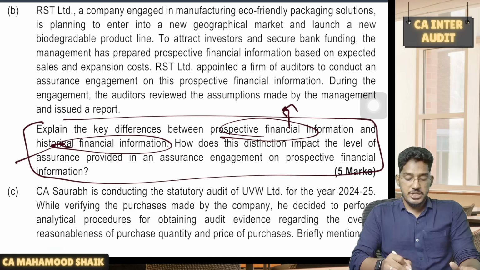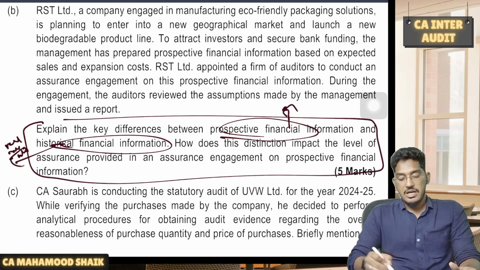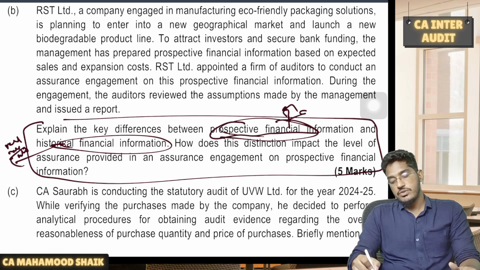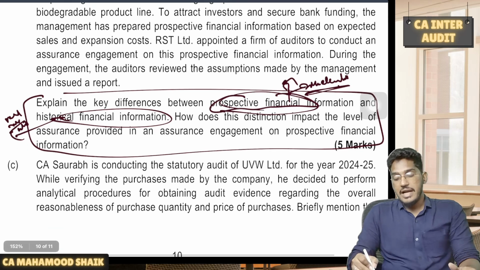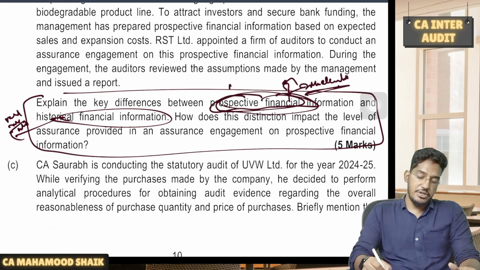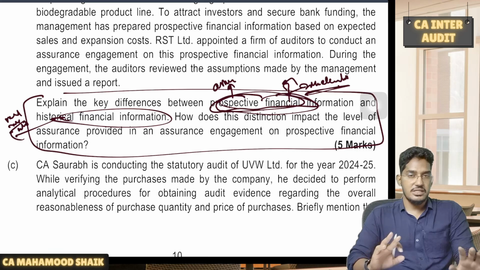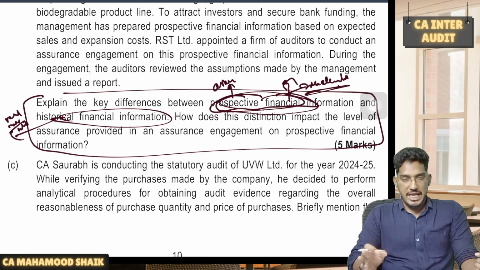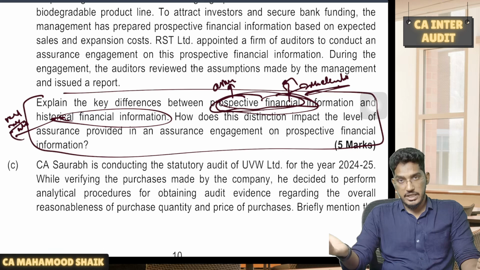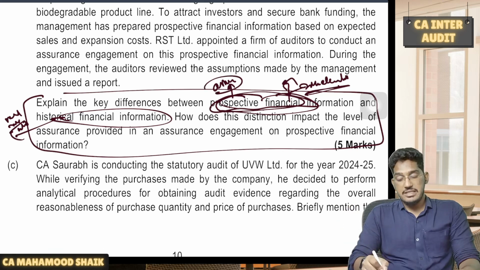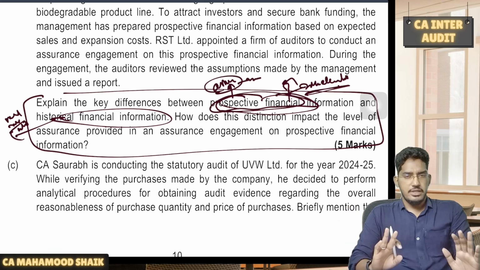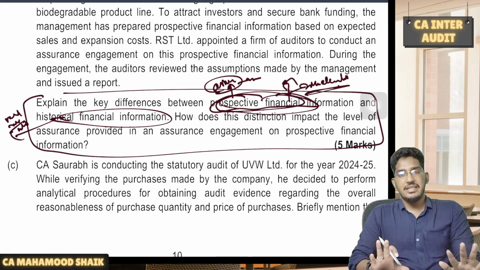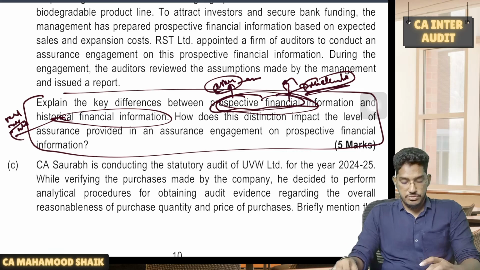In historical financial information, if it is an audit, we give reasonable assurance. If it is a review, we give limited assurance. But in the case of prospective financial information, the assurance which we give will be moderate. We only check whether assumptions are reasonable or not. We will not give a guarantee that this prospective information will turn into reality. Our responsibility is to check whether the assumptions made by the management are reasonable and whether this prospective financial information has been presented properly or not, and only that we give the opinion. So that's why we give moderate assurance here.